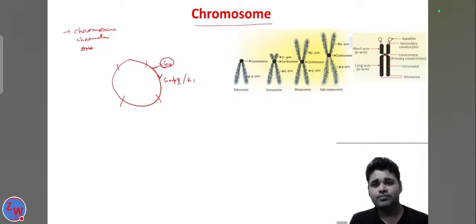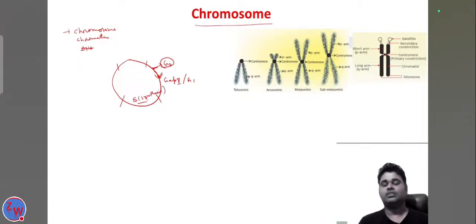Now, if the cell wants to divide, it leaves G0 and transfers to G1, the gap 1. After gap 1, there is a phase called the S phase. S is for synthesis. Why is it called the synthesis phase?